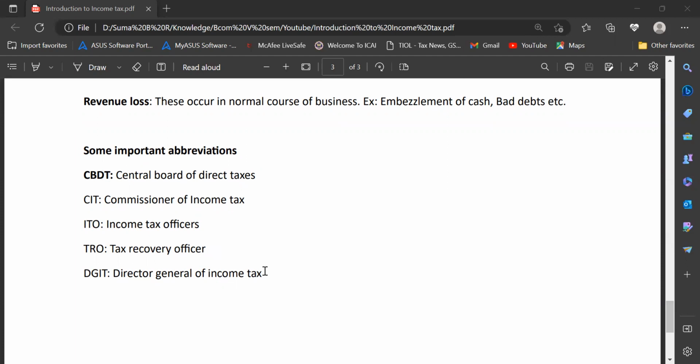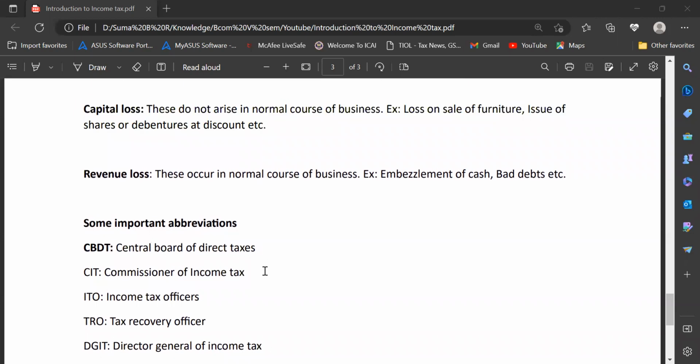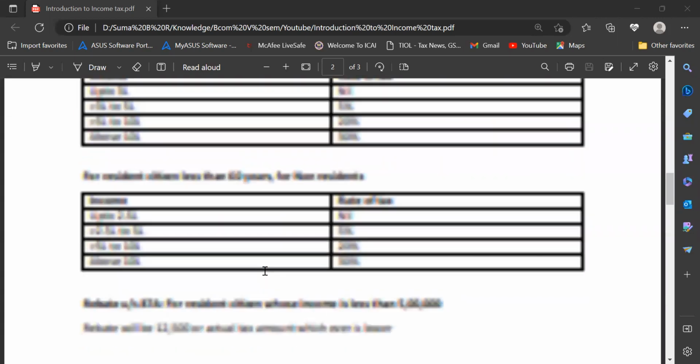After all this, if you read some of the big questions such as features of income tax or sources of income tax, then probably you'll be done with this chapter.